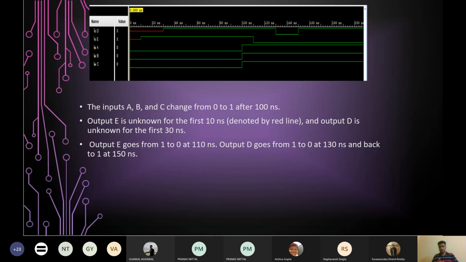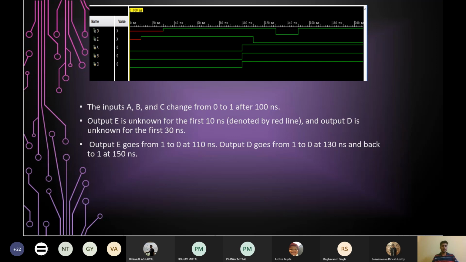So it remains 1, but at 110 nanoseconds it comes back to 0. Why? Because at 100 nanoseconds the input C has changed from 0 to 1. So this will reflect changes at the output after 10 nanoseconds, the propagation delay of the inverter. So from 110 nanoseconds, E will show value 0, and then it gets stable at 0 for the rest of the diagram.